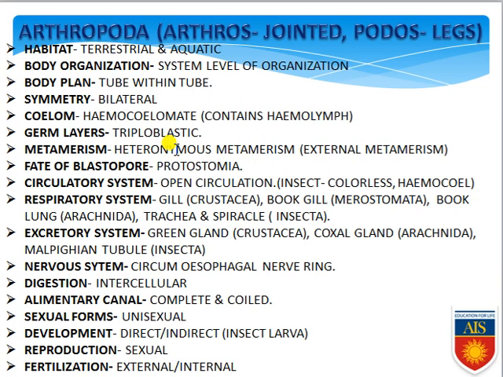Development can be direct, and indirect development can also be found. For a few it is direct, for a few it is indirect, and if indirect development is found, it is obviously through an insect larva. As an example, in butterfly, the caterpillar is the larval form. Reproduction is obviously sexual, and fertilization can be external. Sometimes it happens within the female body, that is internal.